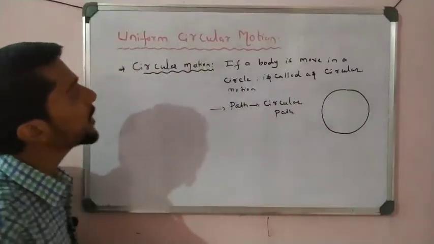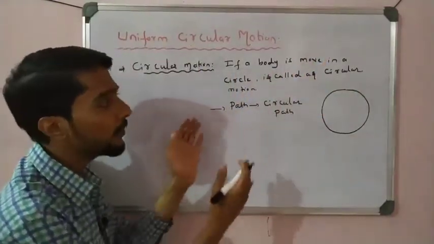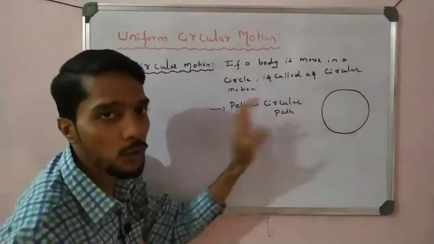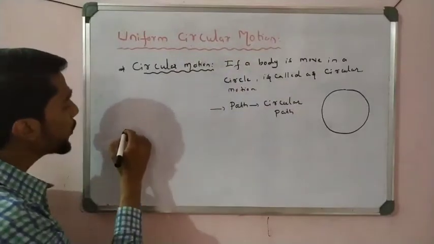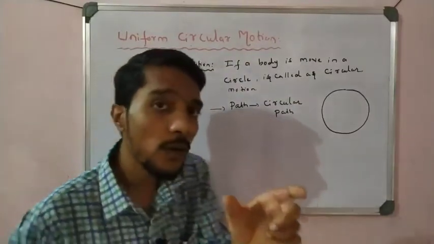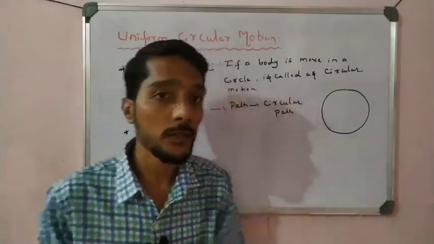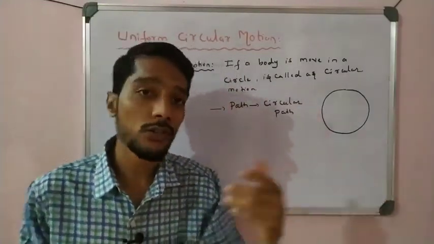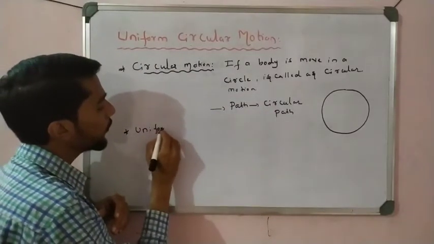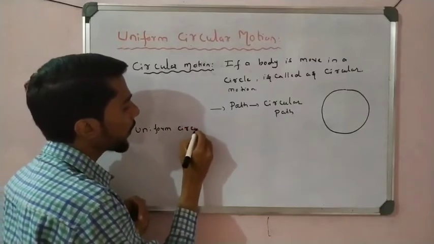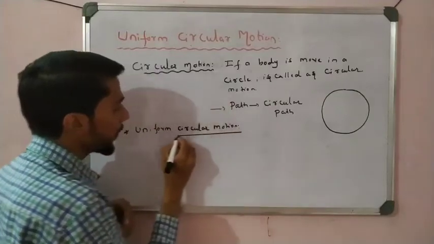Now let us come to the next point. What is uniform circular motion here? We know about circular motion, a simple concept. If a particle moves in a circular path, it is circular motion, right? And again, what is uniform circular motion? We know that uniform is nothing but same or fixed or constant. There are different terms. Let's see here. Uniform circular motion. So see, same definition.